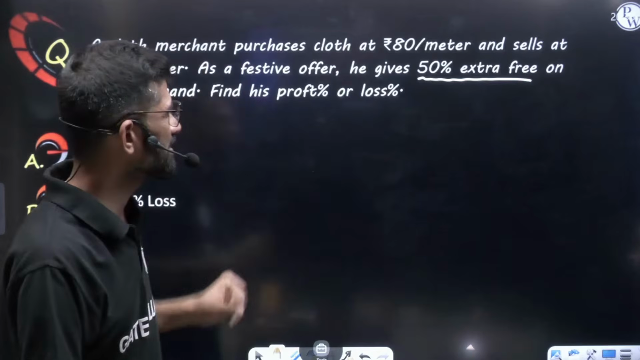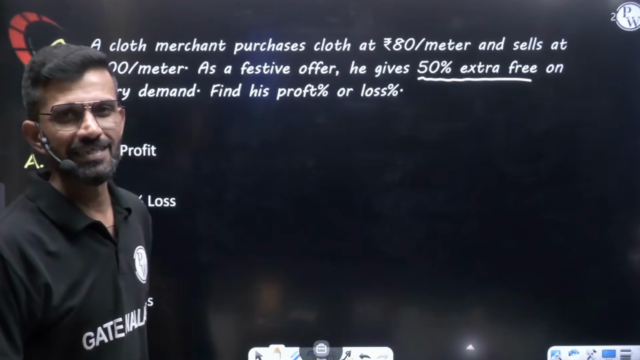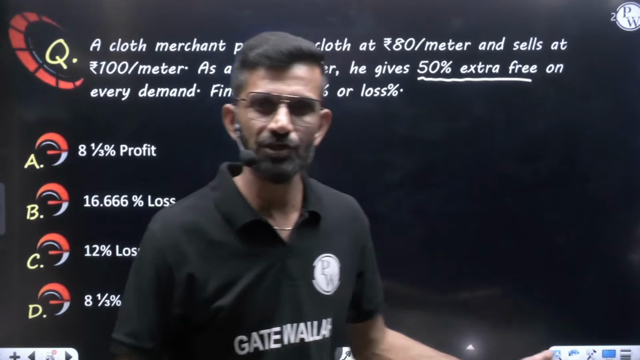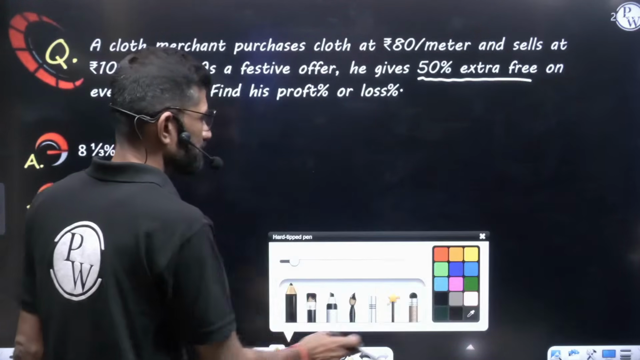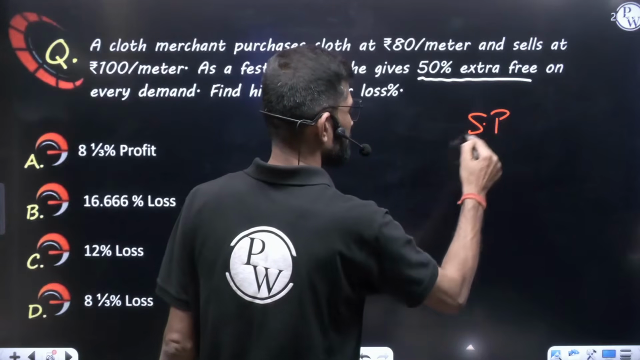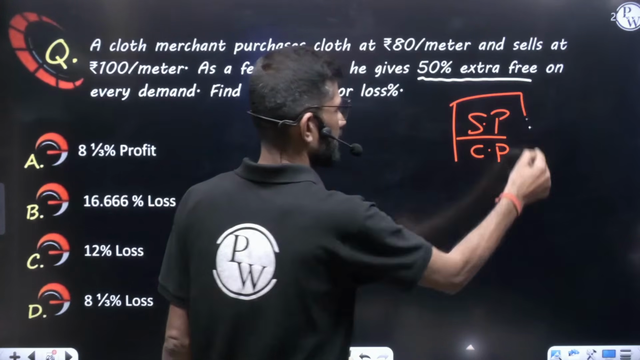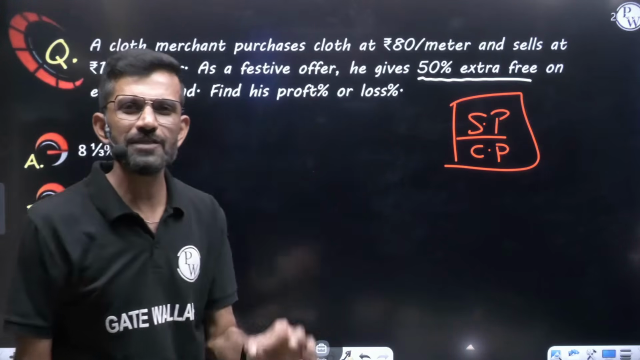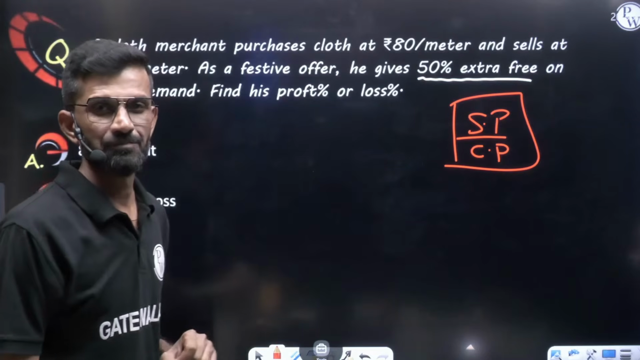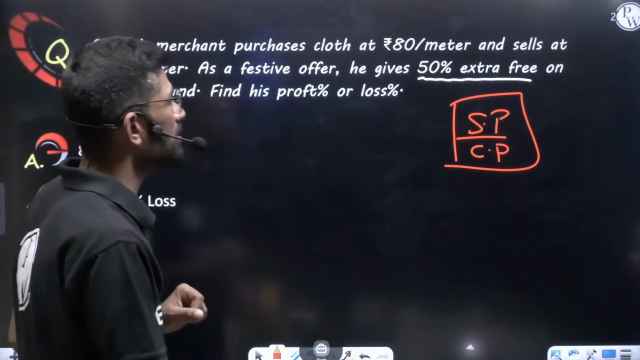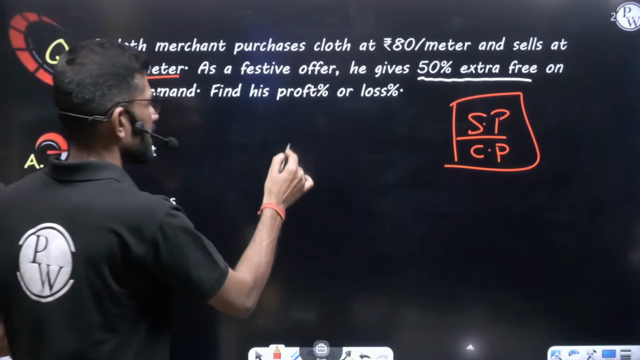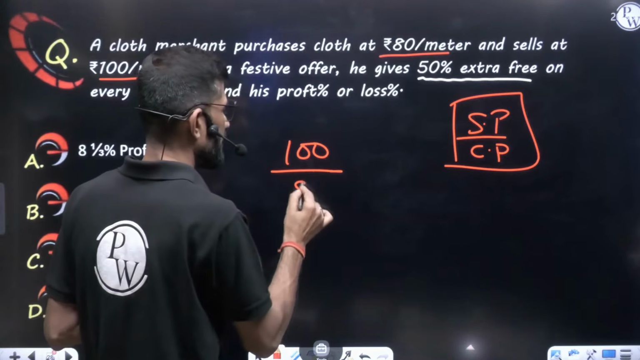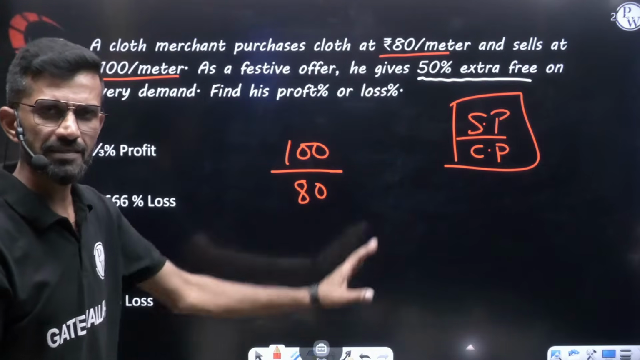Are you getting me? So this is the offer he is giving. Find his profit or loss percentage. So what will be his profit or loss percentage? Let us write the given question in the form of SP by CP, selling price by cost price. In the starting point, you can see selling price per meter and cost price per meter are clearly mentioned. Selling price per meter is how much? Sells at 100. Cost price per meter how much? 80. So 100 by 80, selling price by cost price. Done. First part is done.